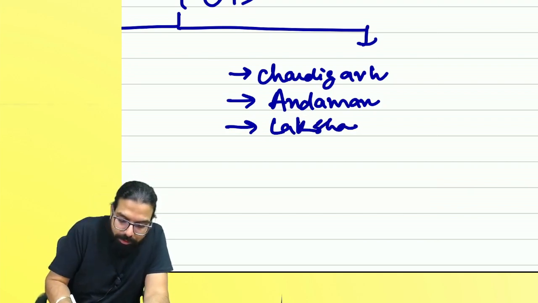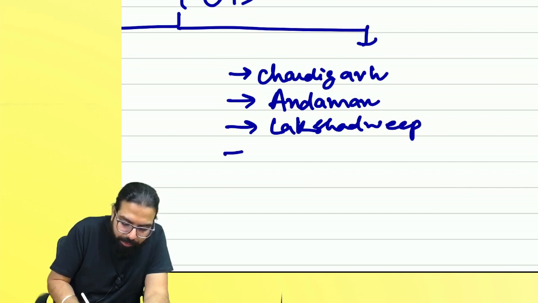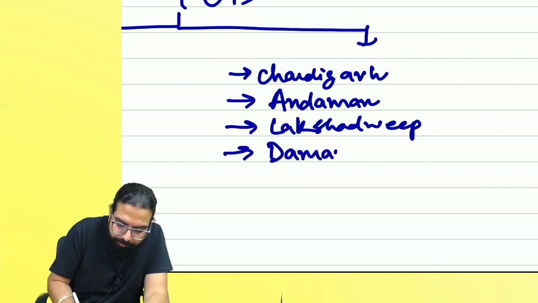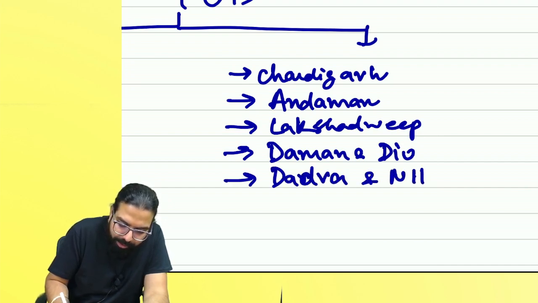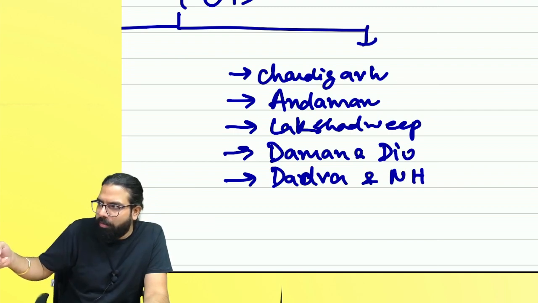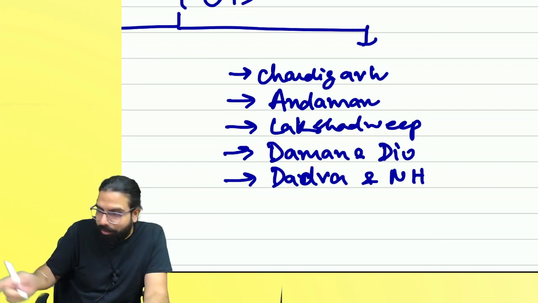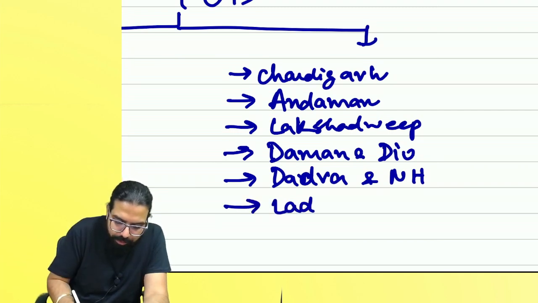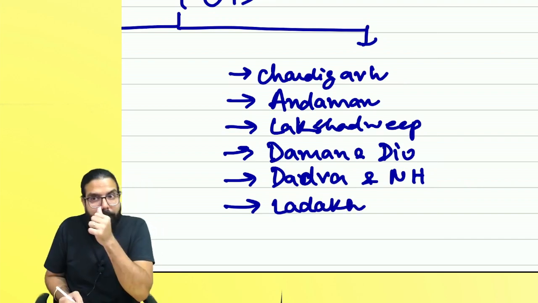Lakshadweep, Daman and Diu, Dadra and Nagar Haveli. Madam, next. Ladakh. Now listen. Six union territories. Okay, everyone?